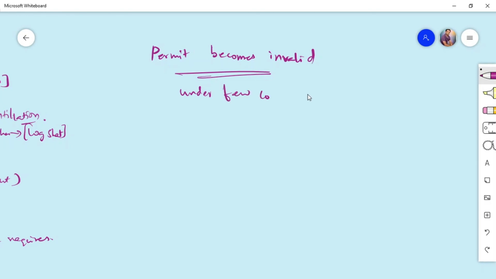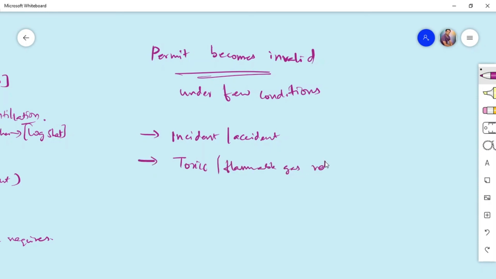Second, if there is a toxic gas or a flammable gas release in a huge quantity, then the permit becomes invalid. I'm not talking about small quantities, I'm talking about huge quantities. So if there is any toxic or flammable gas release, then we need to suspend the permit.